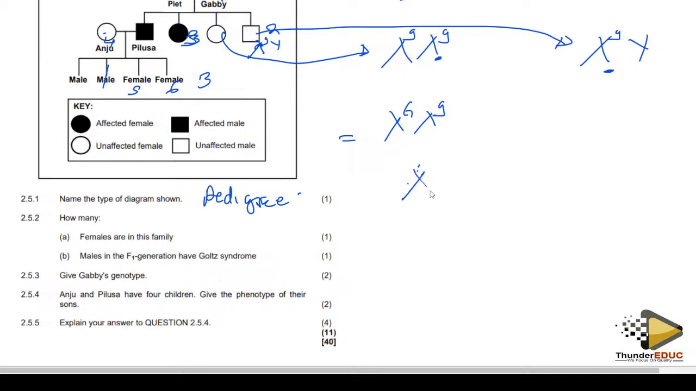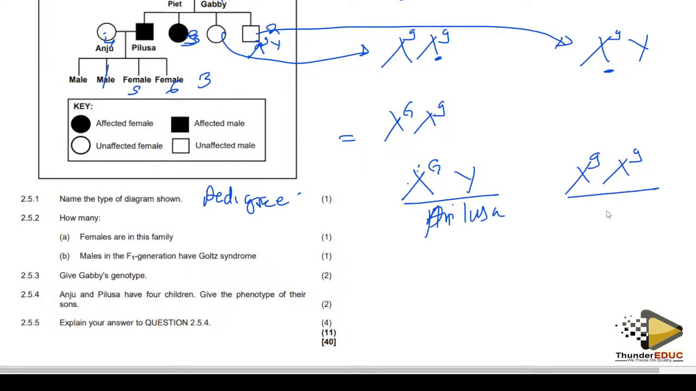Pilusa is a male, and Pilusa is affected, meaning he has a capital G and a capital Y. But Anju is a female, and the condition in her is caused by a recessive allele. This is Pilusa, and Anju is a female, meaning that she has no effect. And remember, it is recessive.